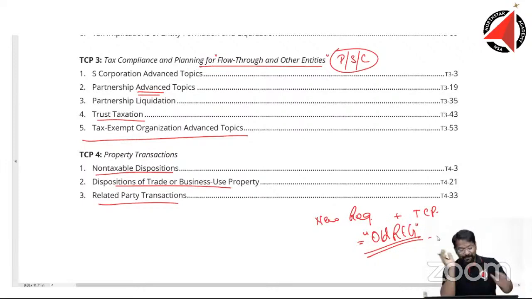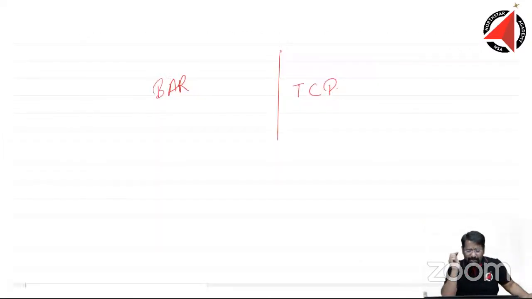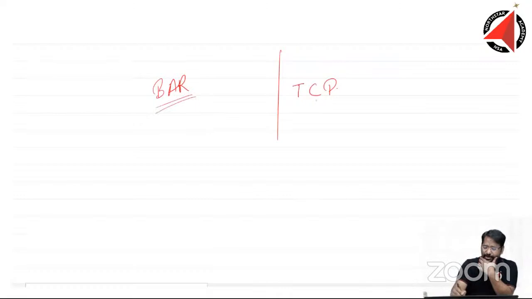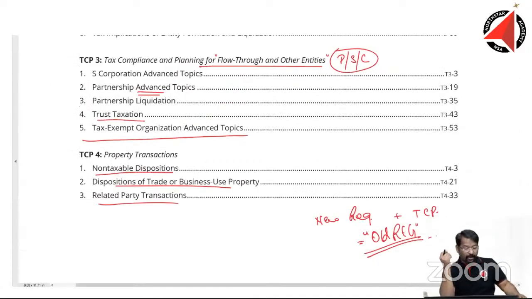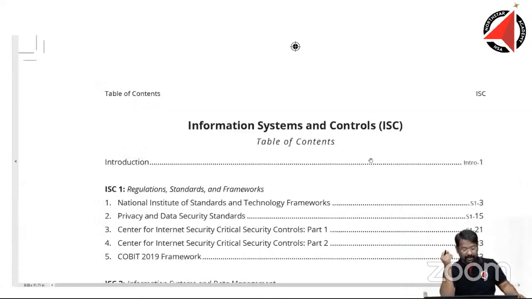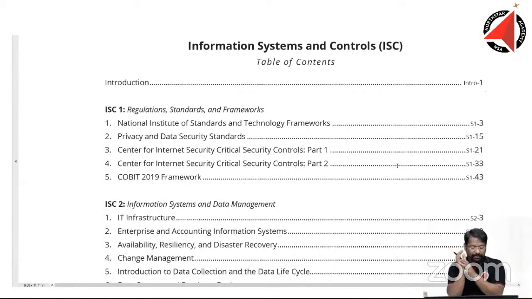All right. So that is now. Have you made up a little of your mind whether you should go with BAR or with the TCP? Have you made up your mind so far? If you have not made up your mind, okay, no problem. Let me go to the third part of these optional papers, which is the ISC paper. I'm not giving my bias for this paper. Trust me, I don't want to give my bias for this paper, but I will take you through this paper as well. Information systems and controls, the ISC paper, table of contents.